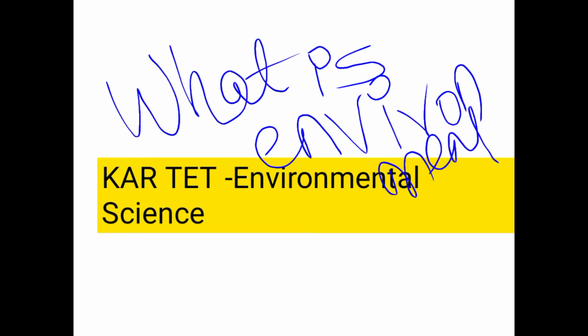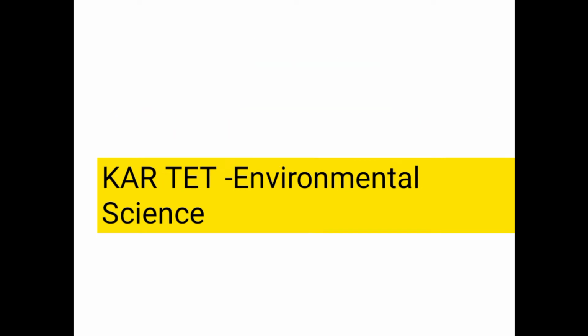So in paper 1, we basically have the components of environment. In the environment, we have various components like living components and non-living components. How these living and non-living components interact also balances the environment. So that we are going to study in the first chapter. Our first chapter will be ecosystem, that is interaction between the components of the environment.